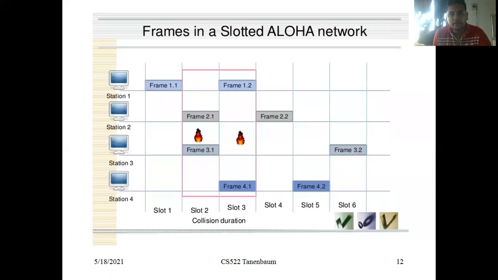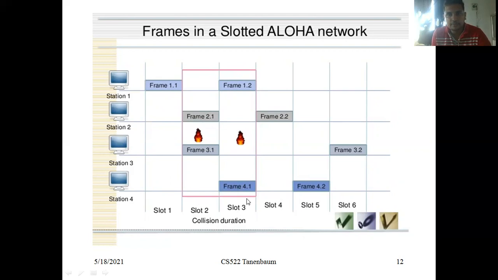A frame is delivered only at the beginning of a time slot. In between, the frame is not transmitted from sender to receiver. So this is the collision duration, and here two collisions occur. One is station 2 and station 3, both in the same time slot.